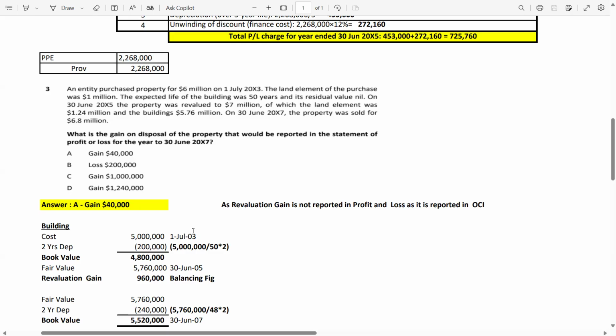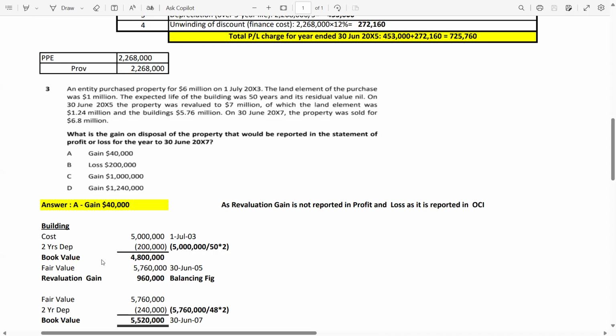So out of 6, 1 million related to the land. So the remaining 5 million is the building cost. 2 years depreciation is 2 lakh. How 2 lakh? 5 million is the total cost divided by 50, the life. 2 years depreciation, so I have written the 2. So this is the 2-year depreciation. If any student wants to calculate the per year depreciation, then the per year depreciation is 1 lakh.